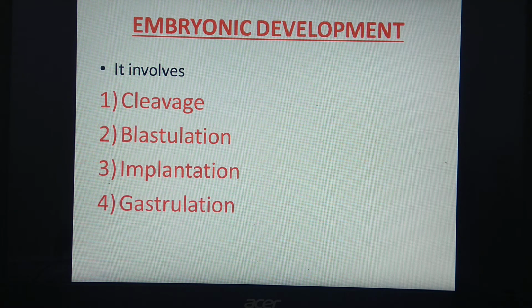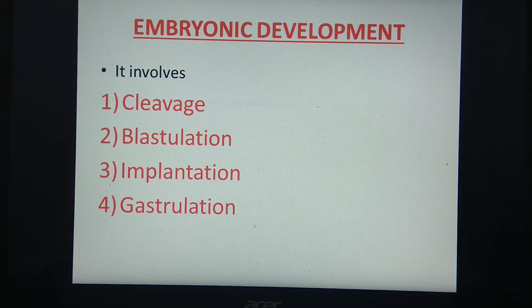What is gastrulation? What is the meaning of this word? It is the process of formation of gastrula. From this word, you can define gastrulation as the process of formation of gastrula from the blastocyst. In the gastrulation stage, there is a slow rate of cleavage, that means a slow rate of division.